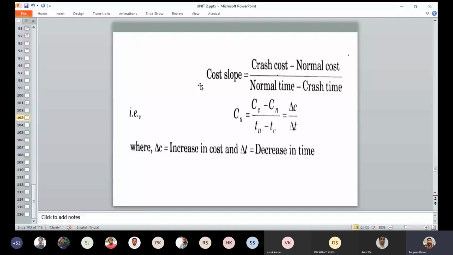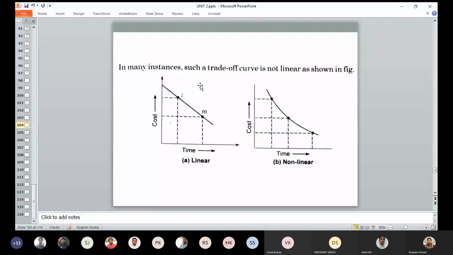So here, this is the time cost trade-off relationship. We assume that the cost of executing an activity Ij increases linearly with decrease in the duration, as shown in this figure, and such a curve is called the cost time trade-off curve, and it indicates the relation between the increase in cost and decrease in time.